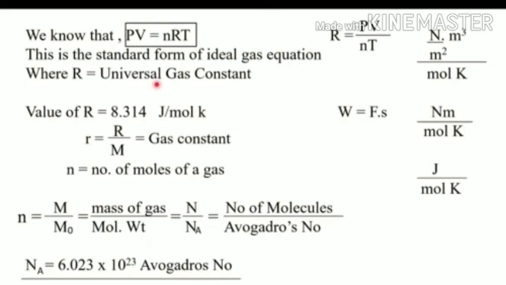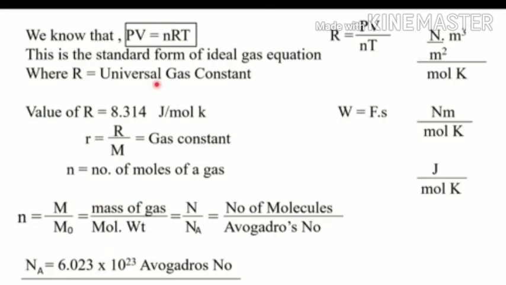A gas containing a fixed number of molecules is called 1 mole of a gas, and the number of molecules in 1 mole of a gas is called Avogadro's number, and this number of molecules in 1 mole of a gas, denoted by letter Na, is equal to 6.023 into 10 raised to 23 molecules.